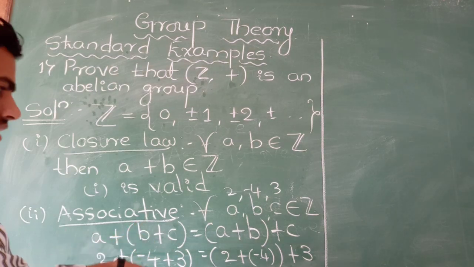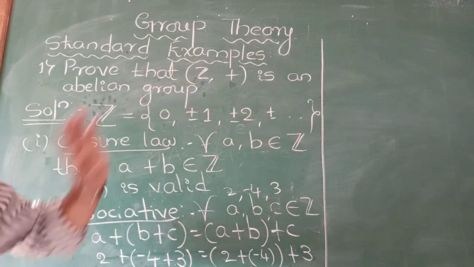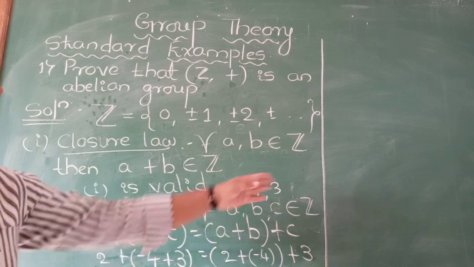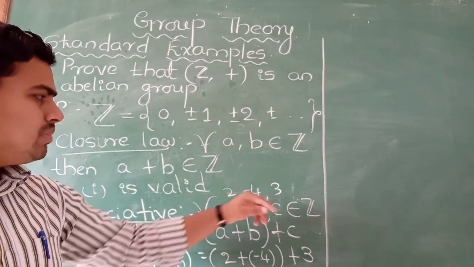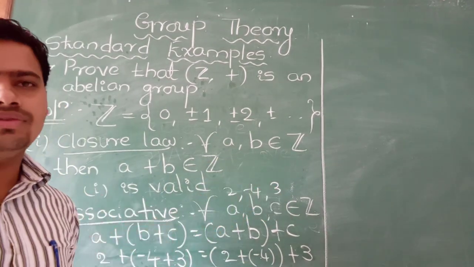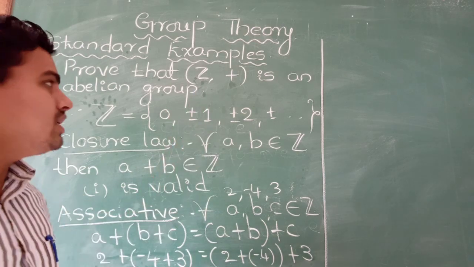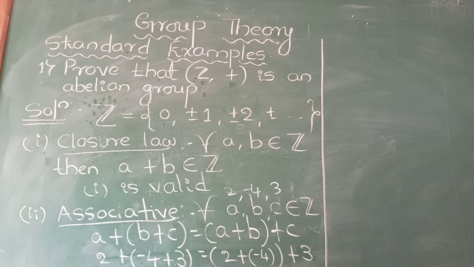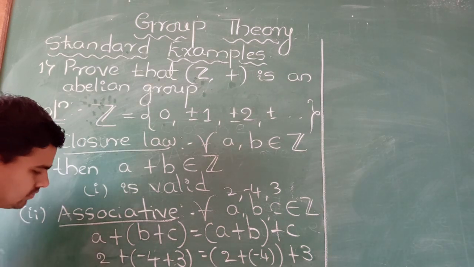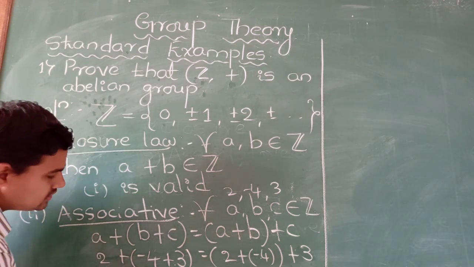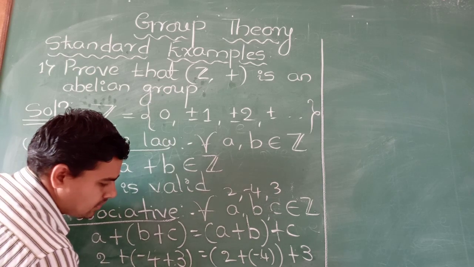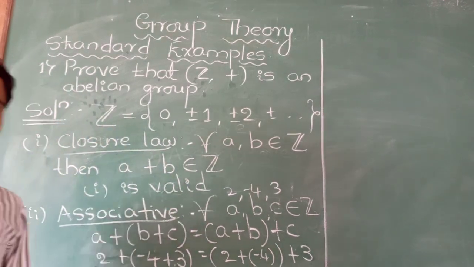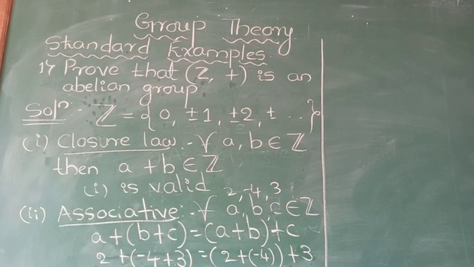Therefore, the associative law also holds good in Z with respect to addition. You can take any integers in place of 2, minus 4 and 3. For all integers, this law holds good. Therefore, the second law is also valid. We'll see the next one, that is identity.